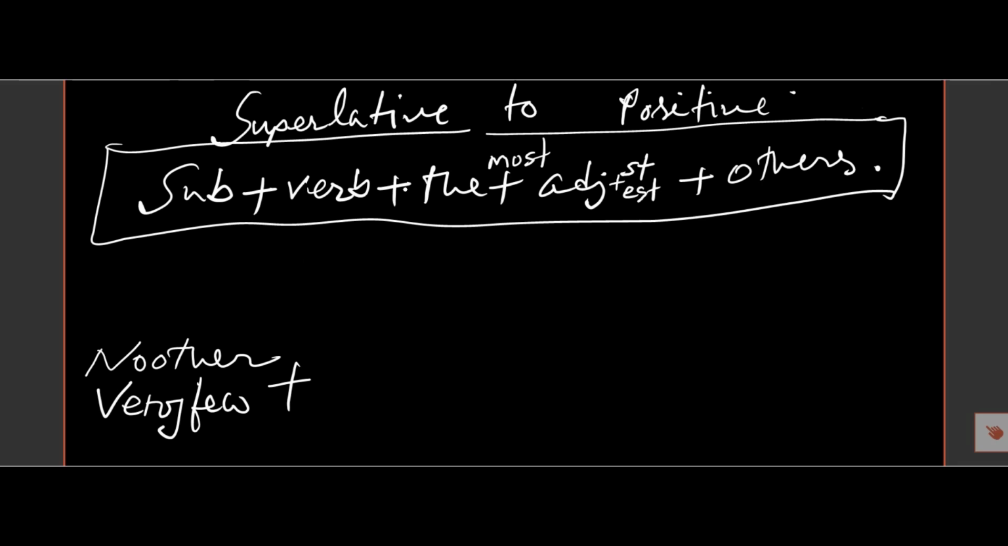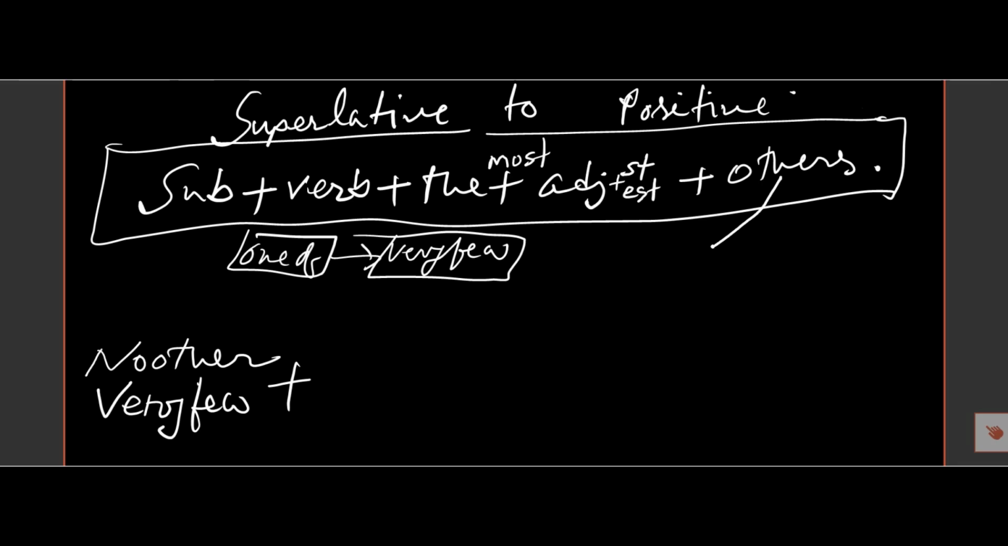If before or after the verb there is one of, we must use very few. Very few is the plural form. We must use the plural form, so we must remember this. So the positive degree must begin with no other or very few,